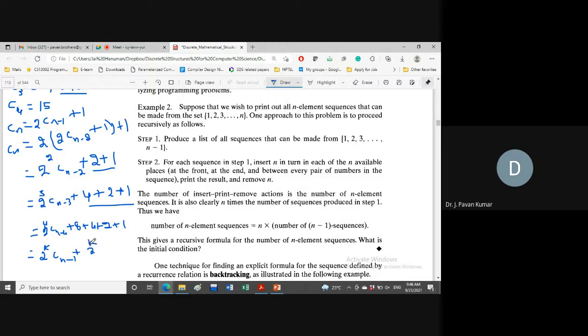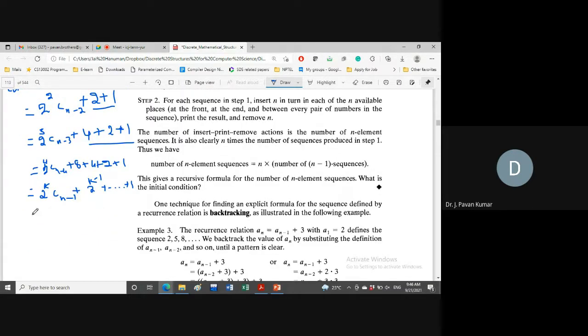Okay, we have to observe here. Here we are having 2 power 0, which is nothing but 2 power 1 minus 1. Next, here we are having 2 plus 1, starting from 2 power 2 minus 1. Next, here 2 power 2 plus 2 power 1 plus 1 is nothing but 2 power 3 minus 1. Similarly, here 2 power 4 minus 1. Here 2 power k minus 1 up to 2 power 0, which is nothing but 1. Now, sorry, this is 2 power k into ck minus 1.